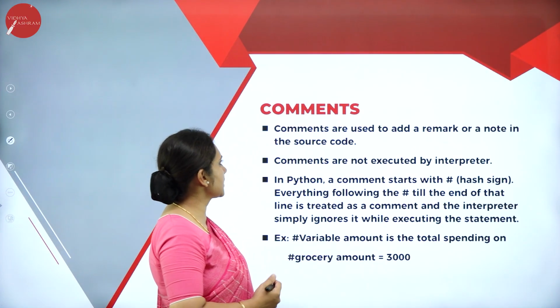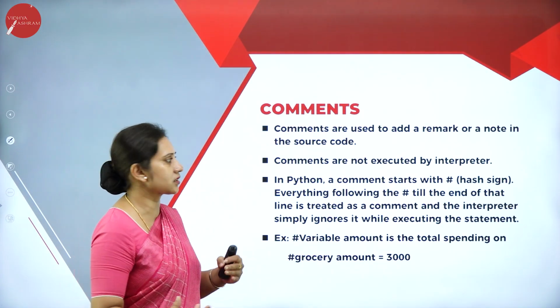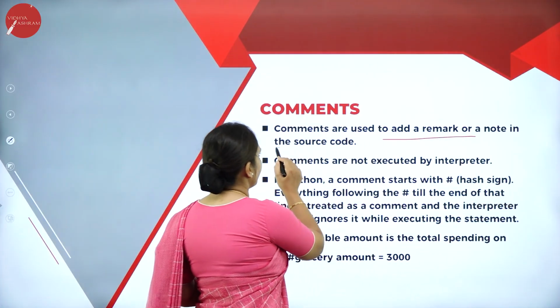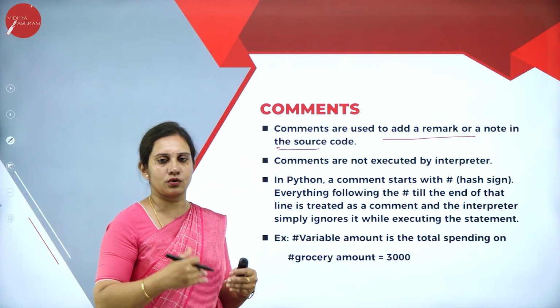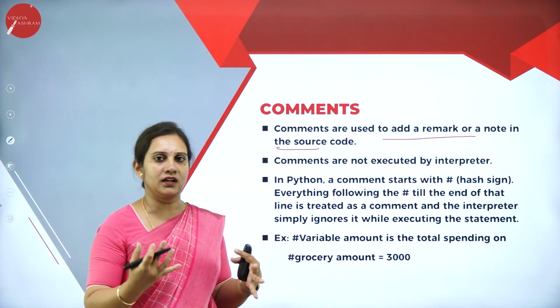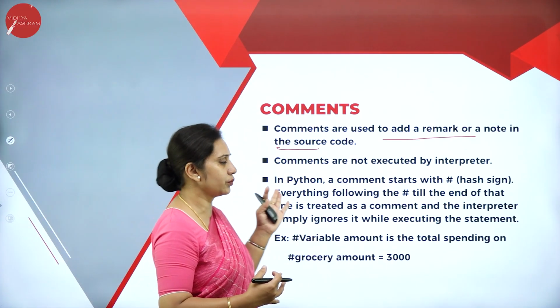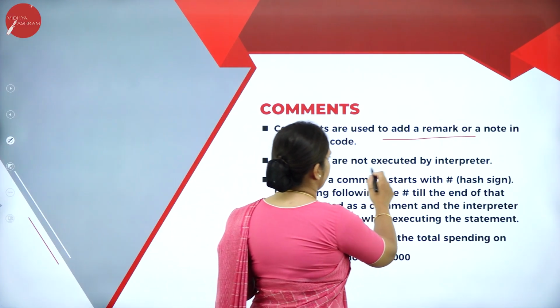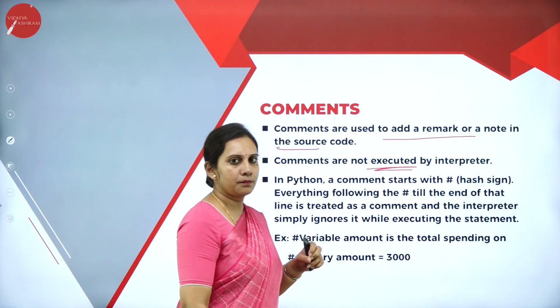Now let us understand what comments are in Python. Comments are used to add a remark or a note to the source code. What is source code? The program written in a high level language on a computer is called source code. Comments are not executed by the interpreter.